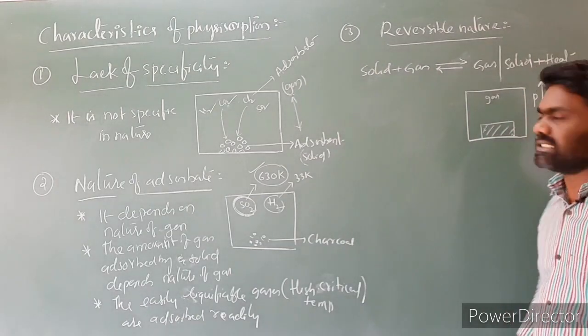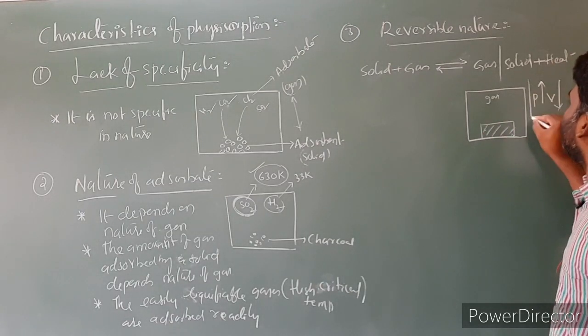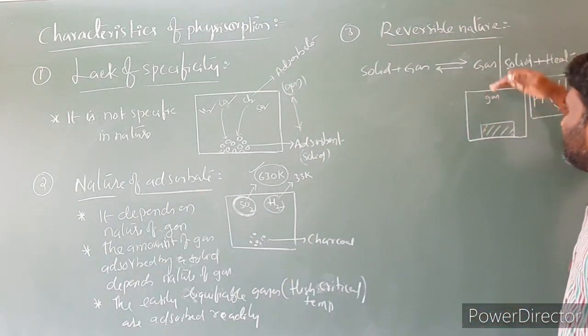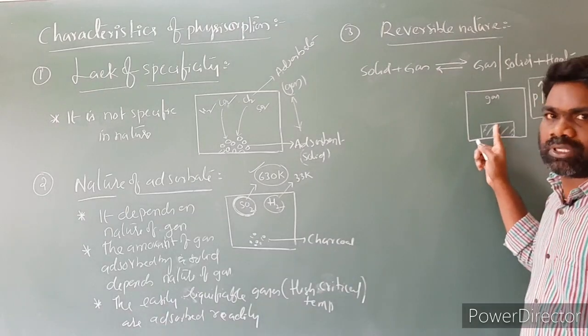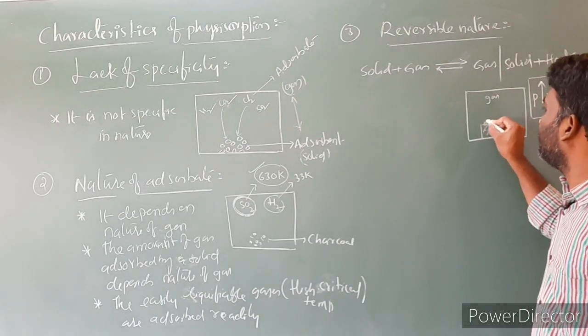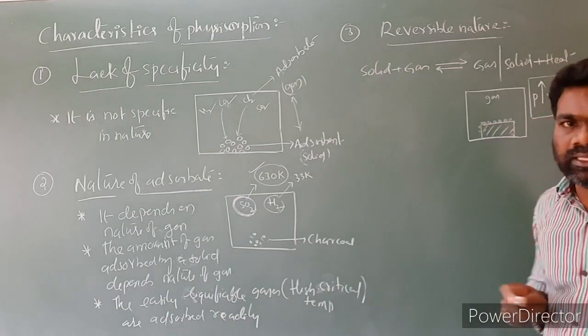When pressure increases, automatically volume is going to decrease. Is this point very clear? When the volume decreases, the amount of gas adsorbed on the surface of this adsorbent increases. So the accumulation of gas molecules on its surface is going to increase.